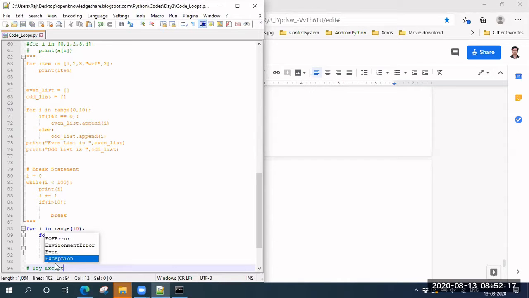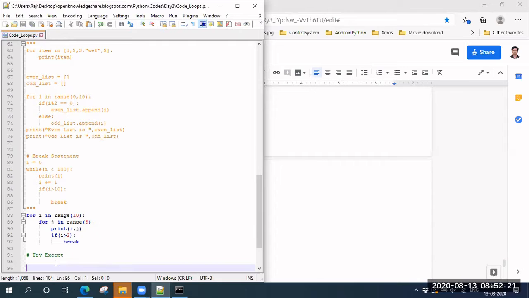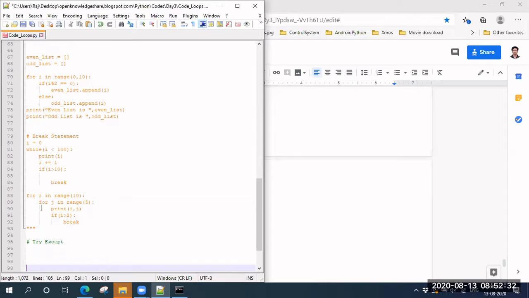Here it is called try except in Python. This is a really very useful function. Let me comment this out first. In case you are getting some error within your code, you can handle it. This is a kind of error handling function. Error handling. This is used for error handling things.